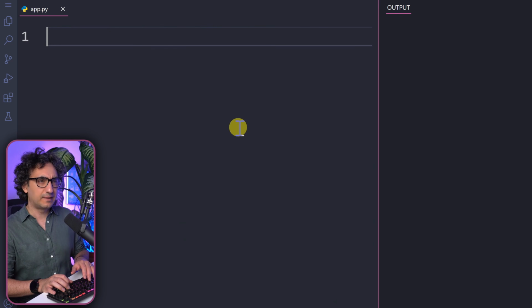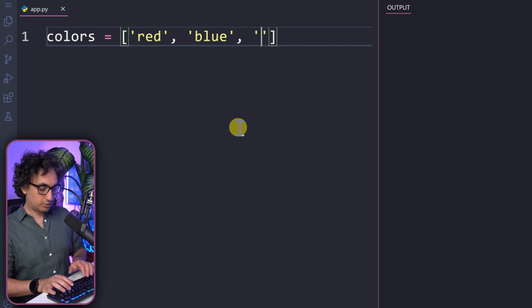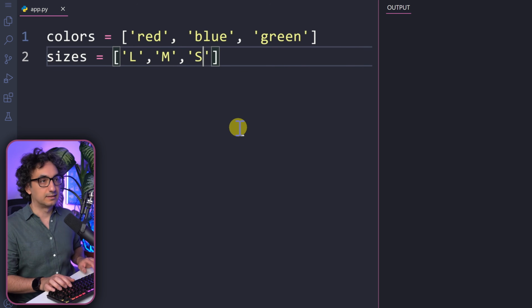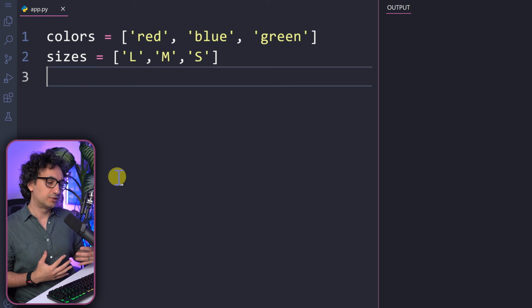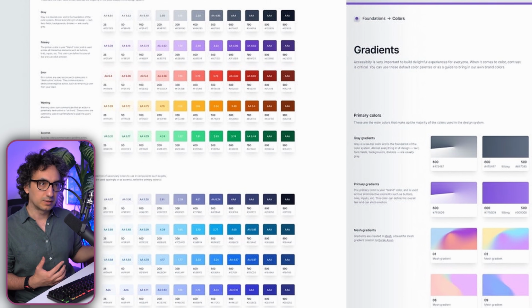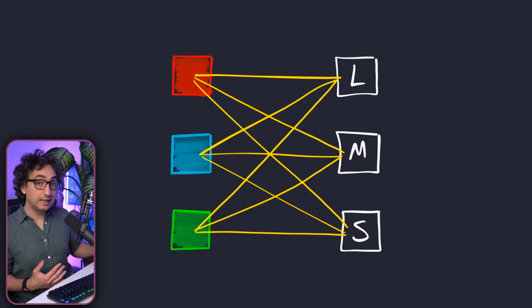Okay, so now let's have an example where we have two completely different lists. The first one is going to be the colors. So we have red, blue, and green. And another list is about the sizes. So we have L, M, and S. Now let's say that I would like to generate a product catalog with all combinations of colors and sizes. So I want to pair each color with each size.